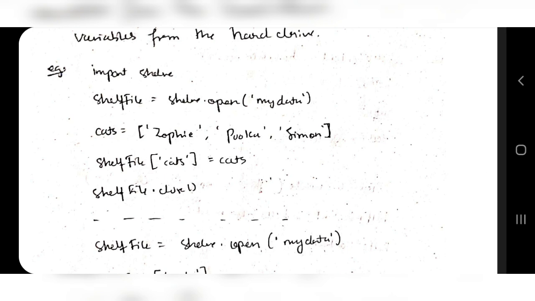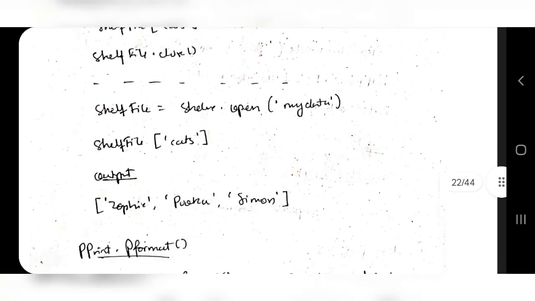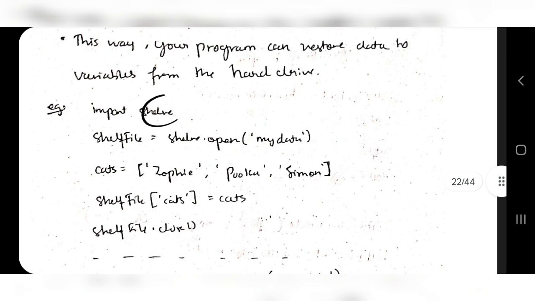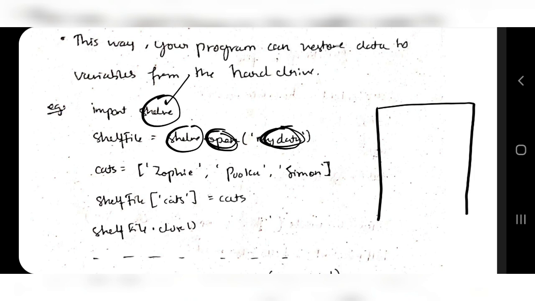Okay. So here is the first part of the code. You are saving the variables and then you are retrieving them. This was the shelve module. So let's see what we are doing initially. Import the shelve module here, and after that we will be using shelve.open. Shelve is the module imported and the function is open, and my data. You can think of my data as a cupboard name. This is a cupboard in a home, right? That cupboard name is my data.